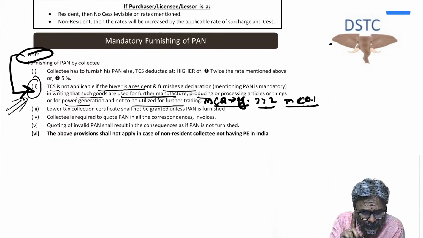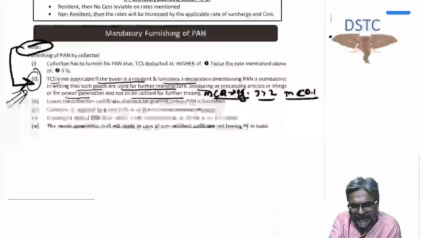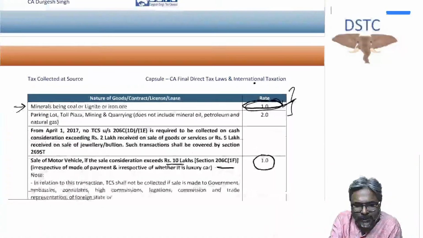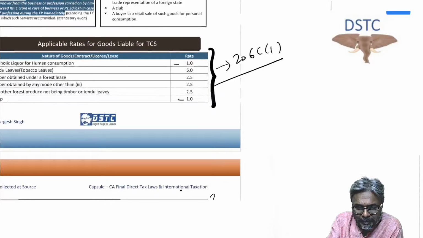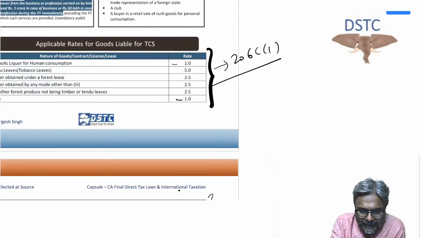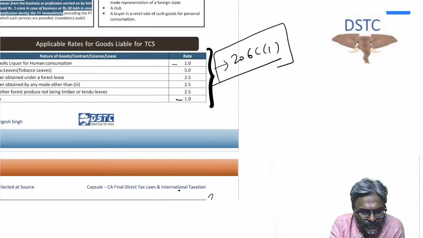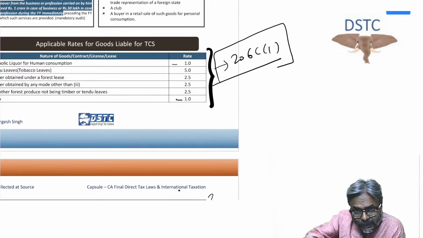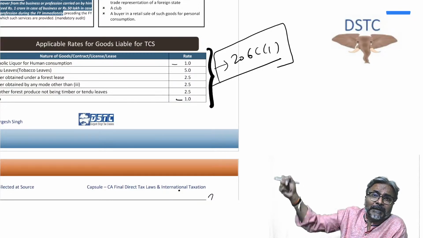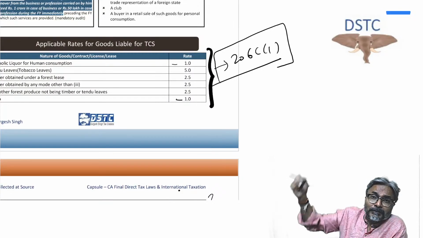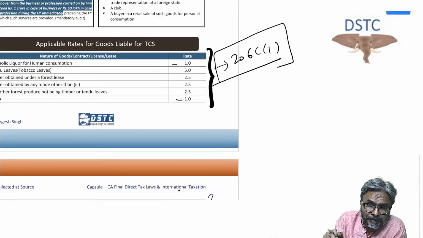Now you tell me one thing, students, in this case. TCS will not be applicable. Be careful, students, over here. Please understand one thing. TCS is not applicable under section 206C1 because I purchased the goods for the purpose of processing, manufacture, or power generation.